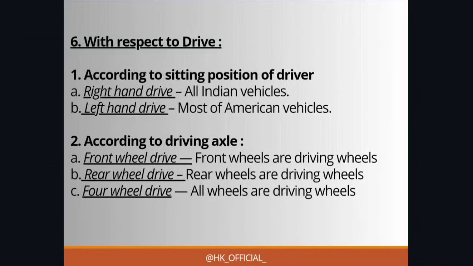So with respect to drive you can take 2 points. First is according to sitting position of driver, and then according to driving axle. Now what does it mean? See, front wheel drive, rear wheel drive and four wheel drive. These are three concepts you can take. First is front wheel drive, that means front wheels are the driving wheels. Then rear wheel drive, rear wheels, that is behind wheels, are driving wheels, and four wheel drive means all wheels are driving wheels. Okay, so I hope you are understanding till now, very good.